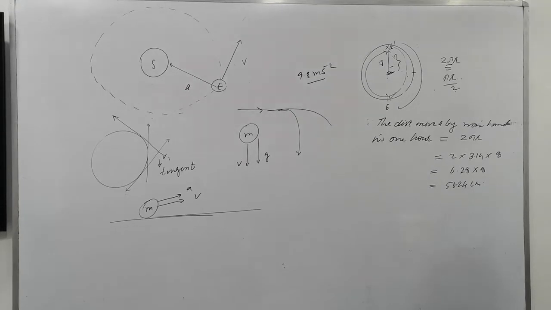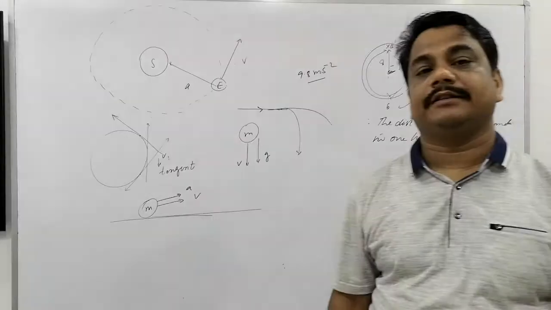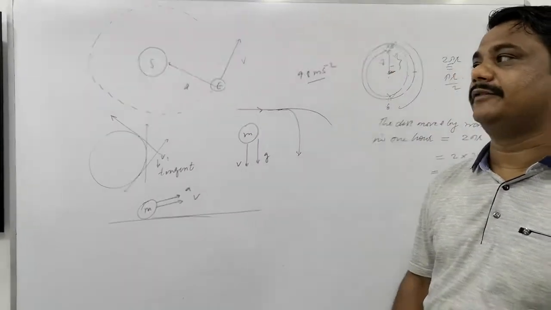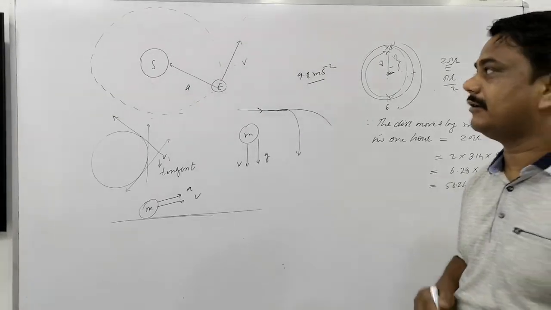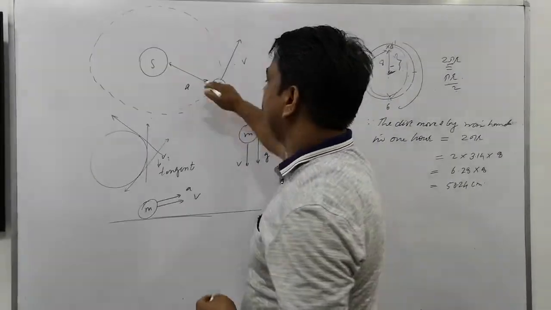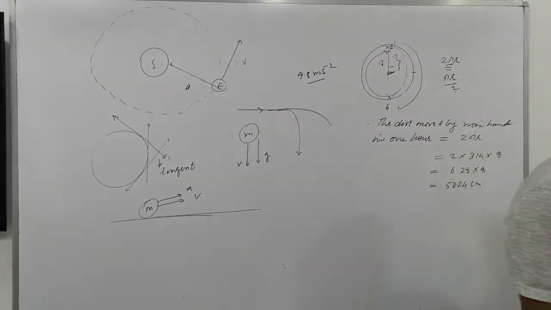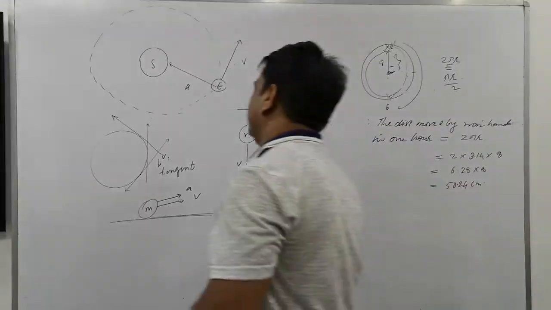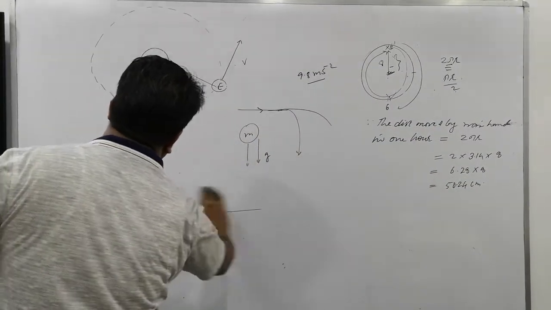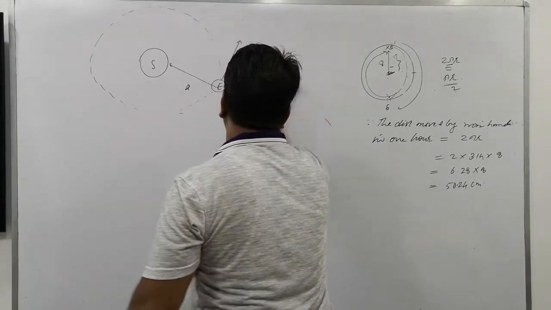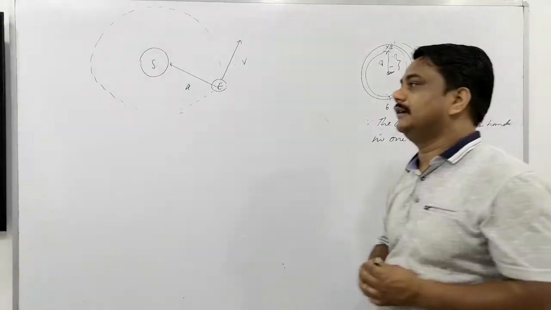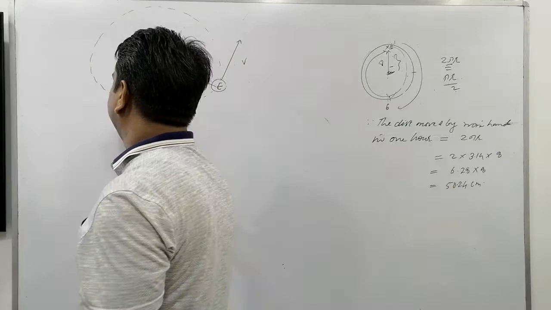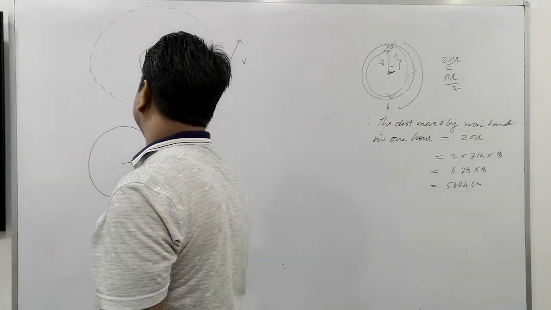See the last question of the NCERT text, page number 11. What is the last question? An artificial satellite is moving in a circular orbit. Circular orbit means the same typical path, like the Earth moves around the Sun. It moves on a circular orbit of some radius. What is the radius of this orbit?